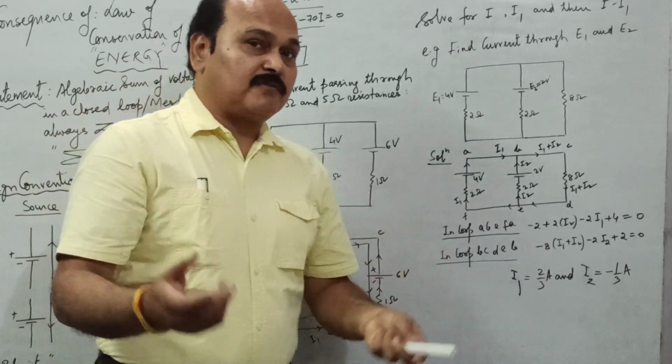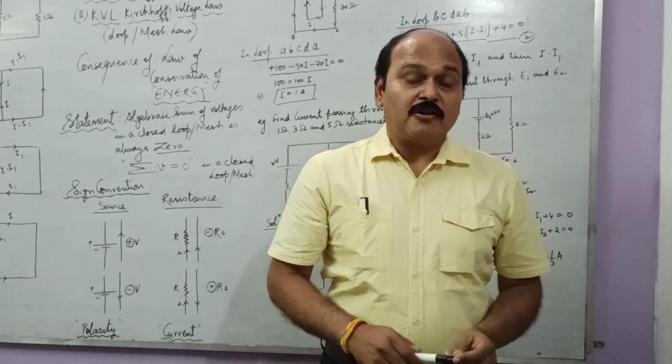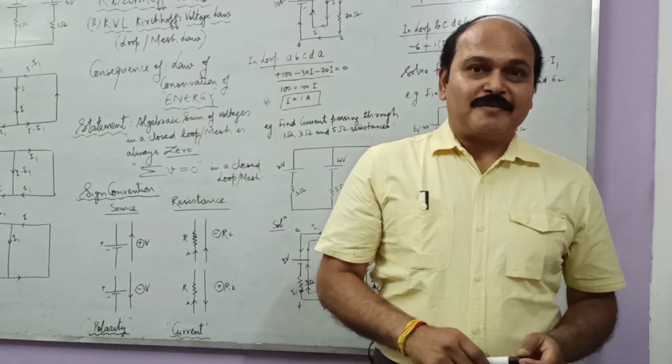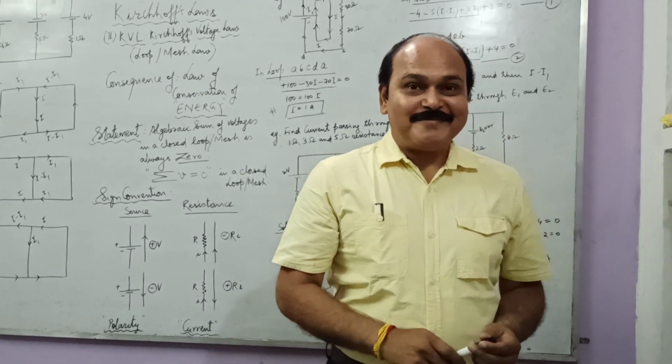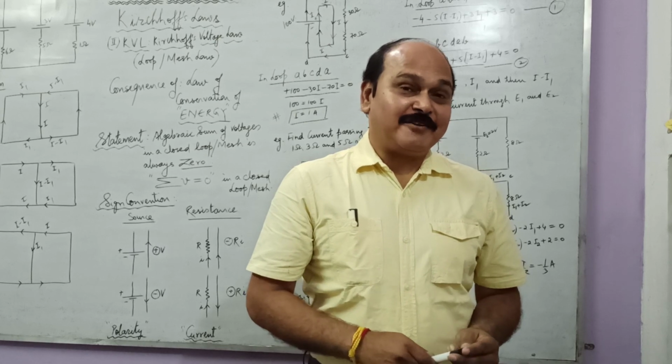So a negative value of current indicates that the current in the circuit is actually in the opposite direction, not the direction which you have taken. So I hope I am able to make myself clear. So we have studied two different laws, KVL and KCL.